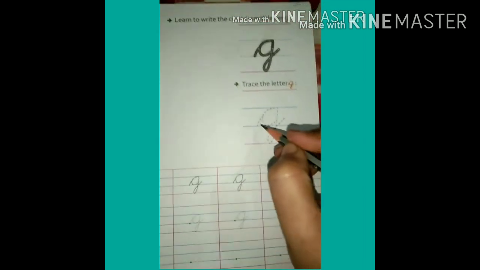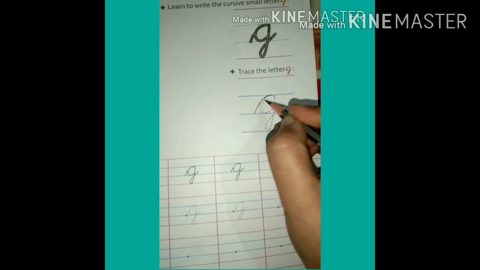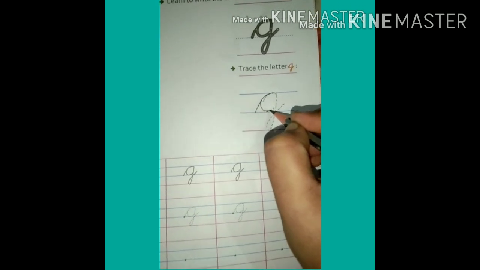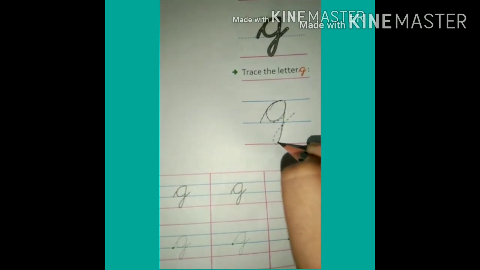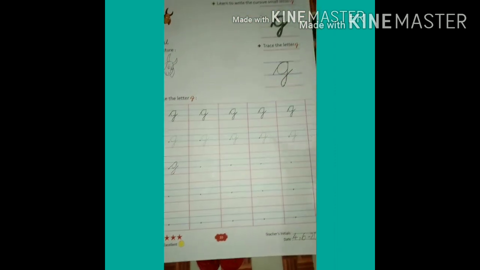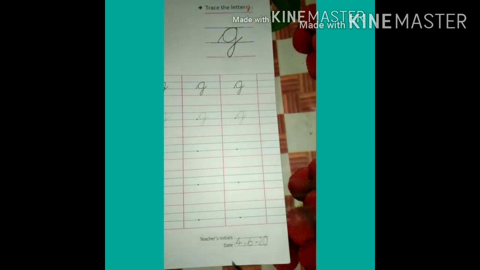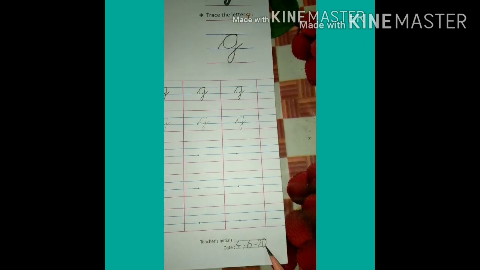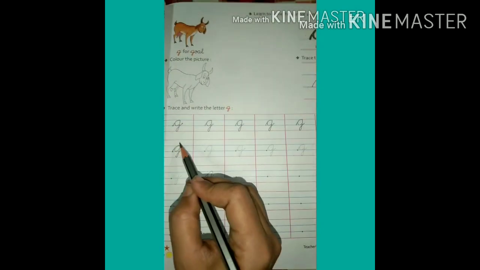And here G is given on page number 29. Trace this G nicely as I am tracing like this. Children, before tracing that G, you always write the date here as I have mentioned. Okay. Then after mentioning the date and tracing this G, you will write starting from here. Upper line and side line.